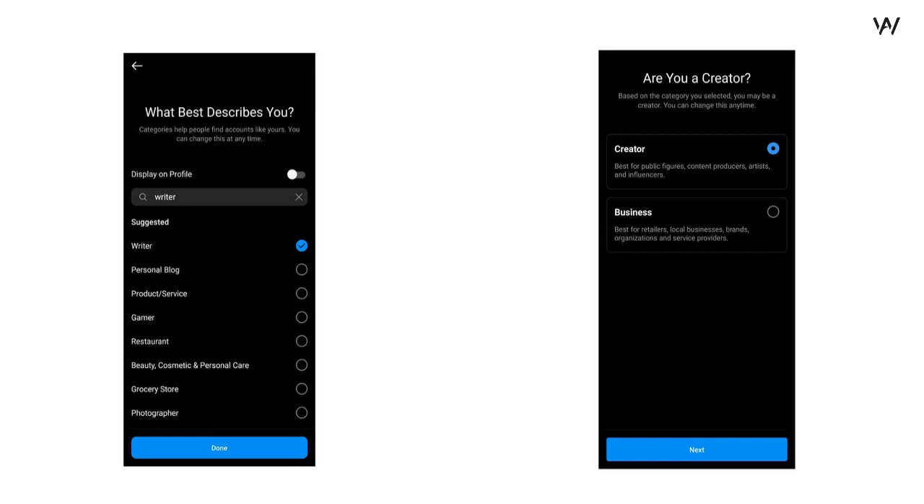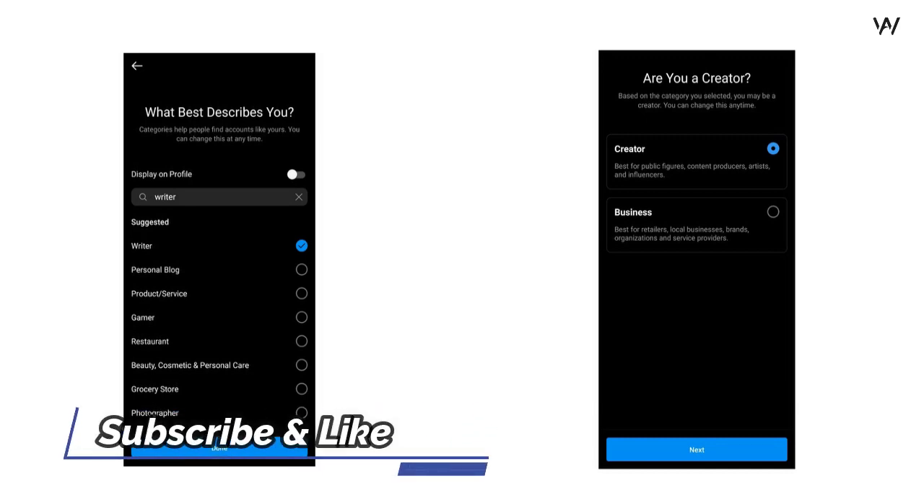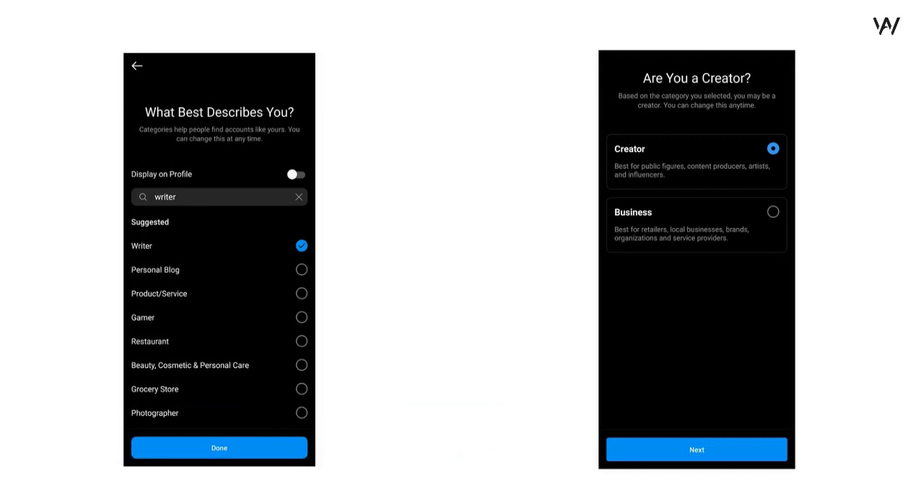After clicking on done, Instagram would ask you, as shown on the right image, are you a creator? And they would ask you to choose between a creator account and a business account. The creator account is best for public figures, content producers, artists, and influencers. And the business account is best for retailers, local businesses, brands, organizations, and service providers. So choose whether you are a creator or a business. As you can see on the screen, I've chosen creator and just click on next. And your account would be set up as a professional account and you'll be able to use the tools for professional accounts. I hope you understood why you should choose a professional account or a personal account, and also that you know how to switch to a professional account just as I've shown.